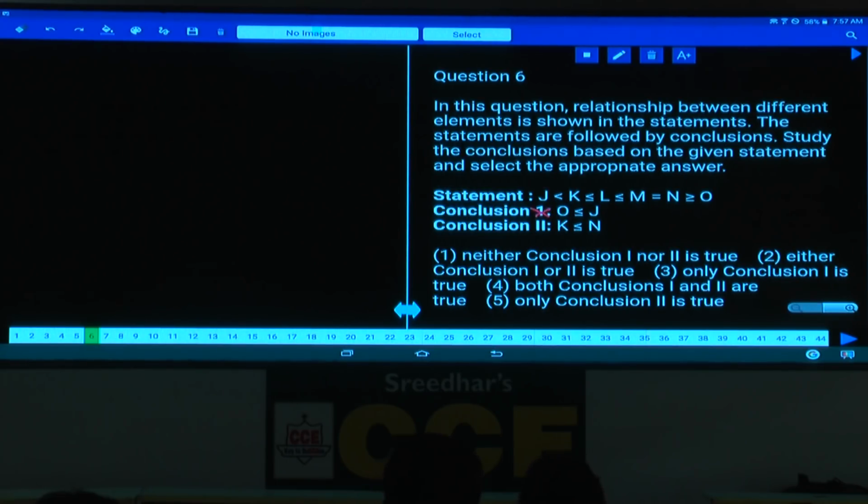And the next one, K lesser than or equals to N. Now, if you compare these two elements, K lesser than or equals to N, definitely true. Then what is your answer here? Only conclusion 2 follows. Only conclusion 2, it is choice 5.